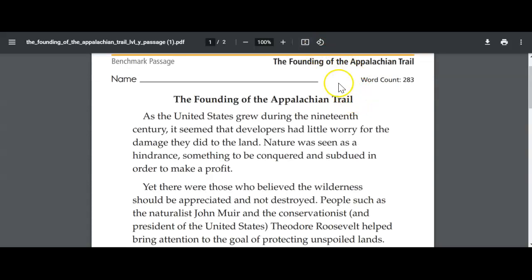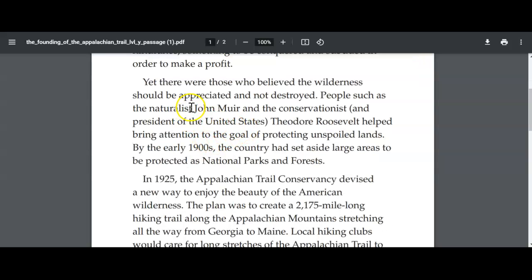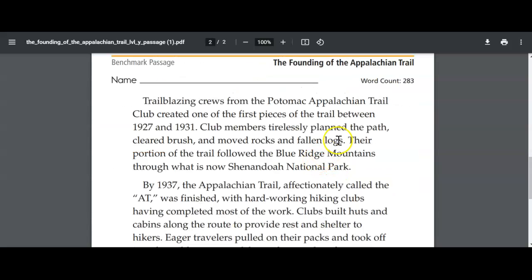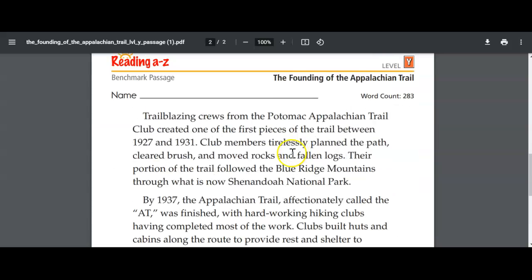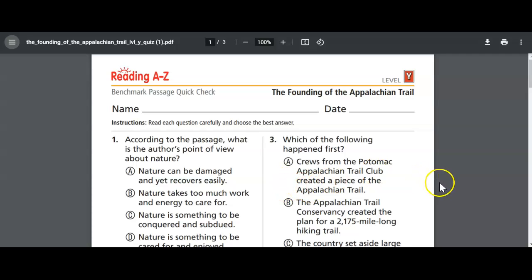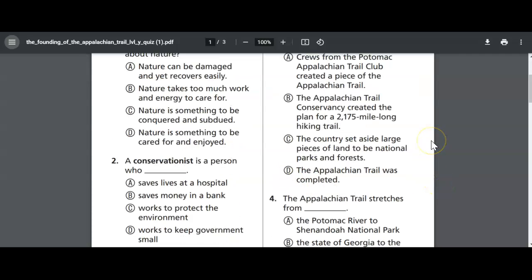So we're going to use a passage that we've read before, the founding of the Appalachian Trail. Remember, we read about how people such as the naturalist John Muir and Theodore Roosevelt wanted to start protecting those lands. And so that's how the National Parks and Forests started. And the Appalachian Trail Conservancy was started, and the local hiking clubs created it. Okay, so we've read this passage. Definitely for me, I've reread it before I did this video. So now let's look at some of the questions.